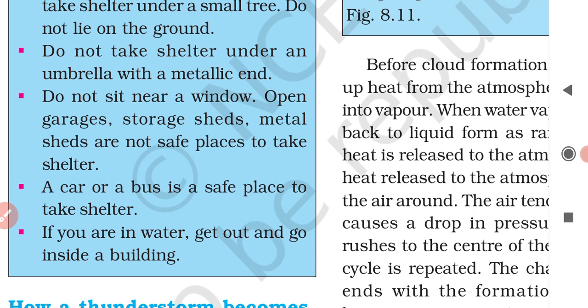Because it is made of metal and is in contact with the ground, the earth. So when lightning hits the metallic body of the car, it conducts the lightning safely to the earth without harming us.